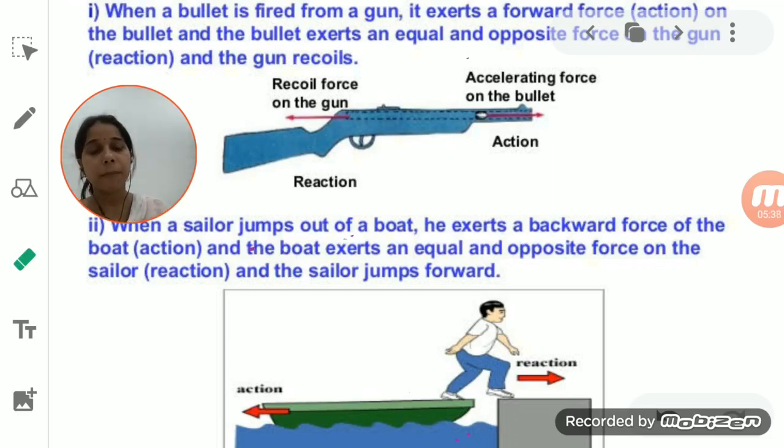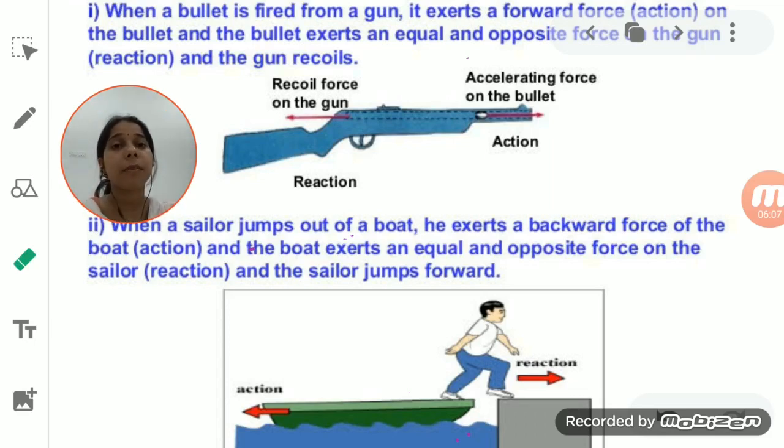So you are an object, and when you apply a force on the ground by pushing it backward, that is your action. The ground also applies a force on you in an equal amount but opposite in direction. That is, the ground forces you to move in the forward direction, and that is the reaction. Due to this action and reaction, we are able to walk.